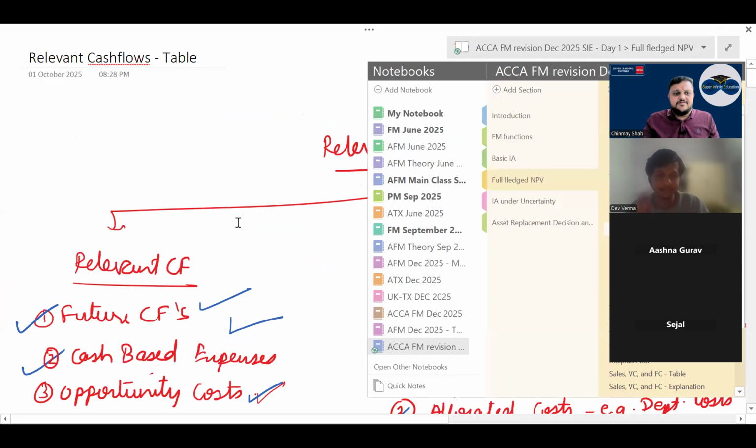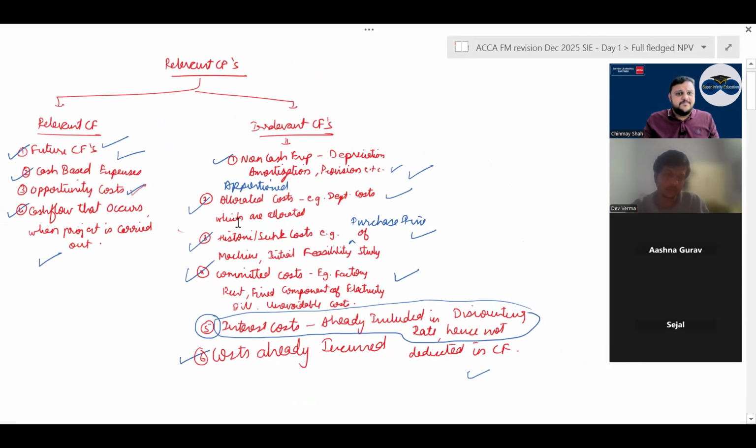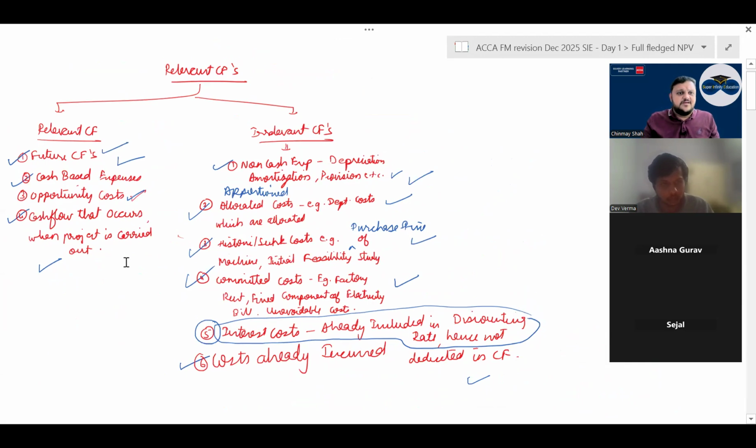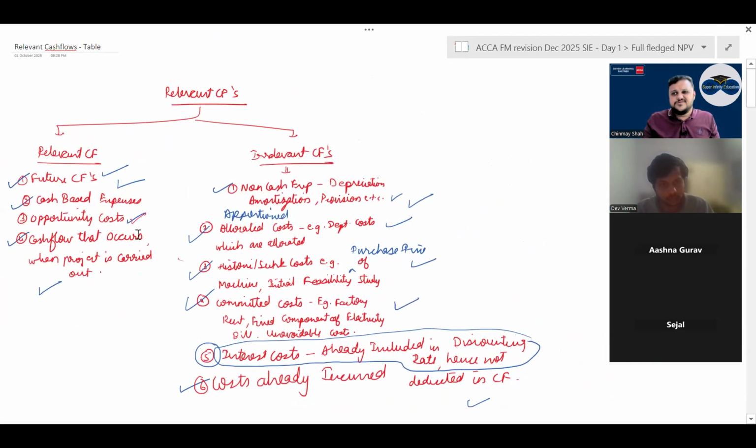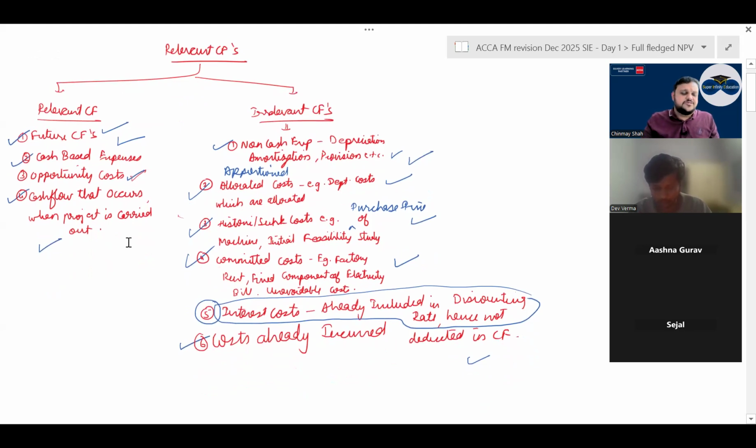Then going ahead, you have the relevant cash flows and the irrelevant cash flows. Have a look. Future cash flows, cash based expenses, opportunity costs, correct? The relevant cash flow, irrelevant cash flow, there are certain MCQs, you can have a look. I think those are technical MCQs. I have solved most of them in class, correct? So future cash flow, cash based expenses, opportunity cost, cash flow that occurs when the project is carried out. Irrelevant cash flow is basically non-cash expenditure, depreciation, amortization, apportionment, all those things. Allocated cost, example, depreciation costs which are allocated. Historic or sunk cost, etc., that are there, purchase price of machine and all that.